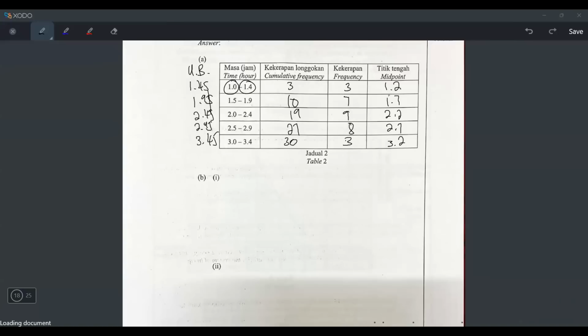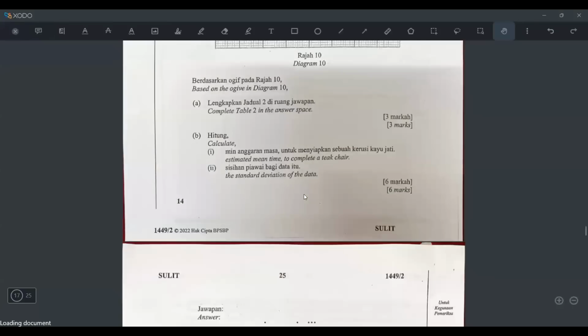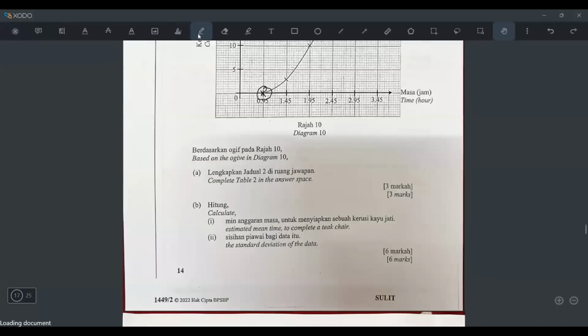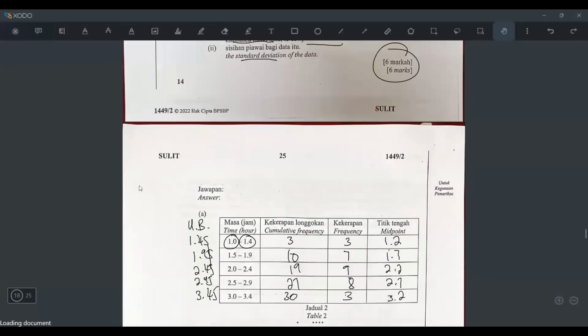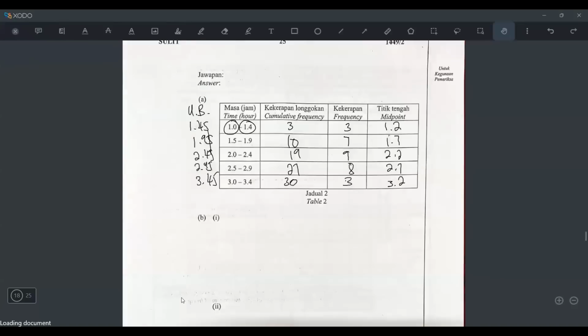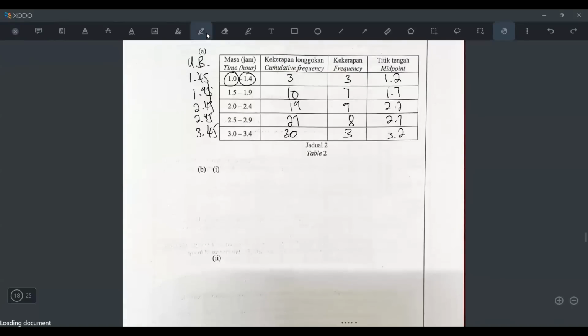Okay, I think I can continue with the next part of this question, which is soalan B. Soalan B says, calculate the estimated mean time to complete the chair. This one is easy. Calculate the mean, and then second, calculate the standard deviation. 6 marks. So, mean and standard deviation, then you get 6 marks for it. Very easy, I revised this with you so much already in class.